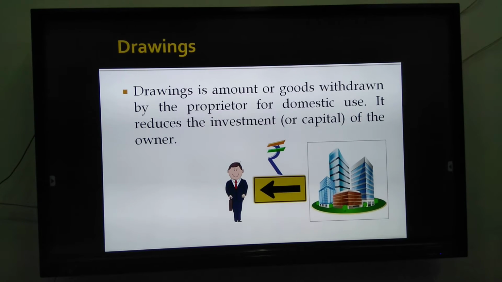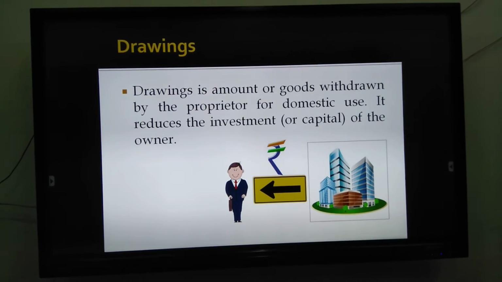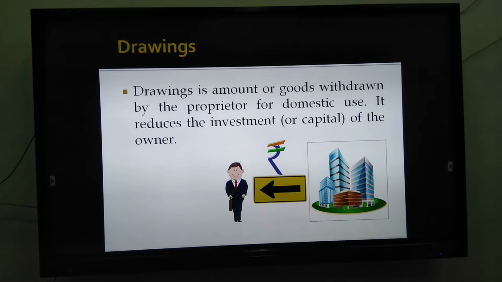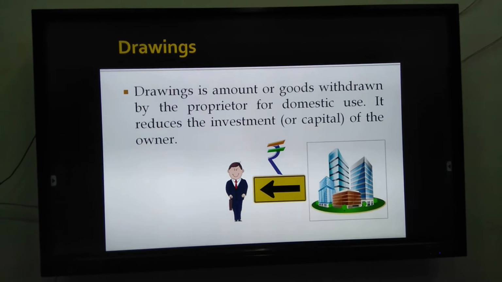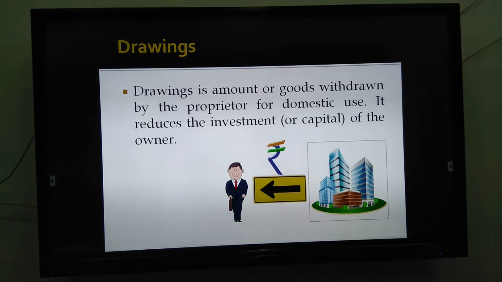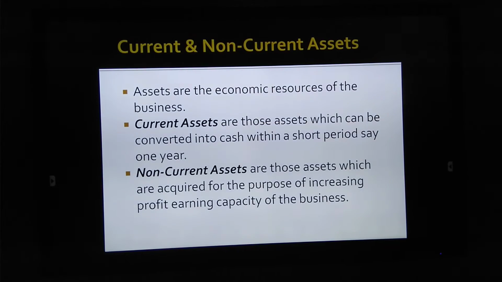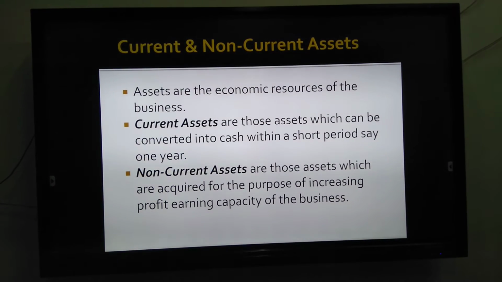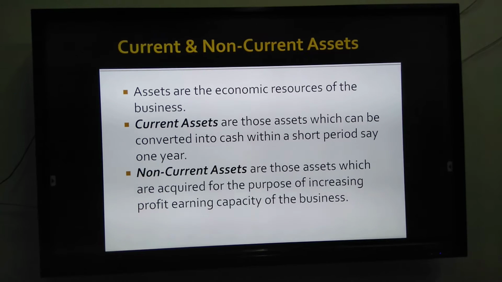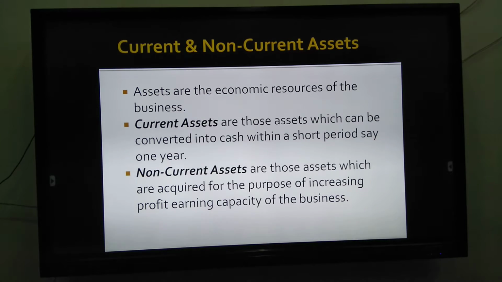Next is drawings. Drawings is the amount or goods withdrawn by the proprietor for domestic use or for personal use. It reduces the investment or capital of the owner. Assets. Assets are the economic resources of the business, or we can say assets are the properties of the business to get future benefit. Assets are further classified into two parts, current assets and non-current assets.